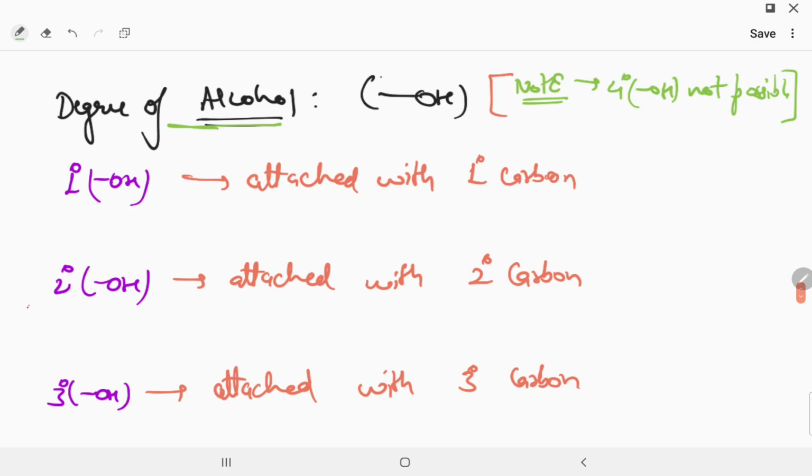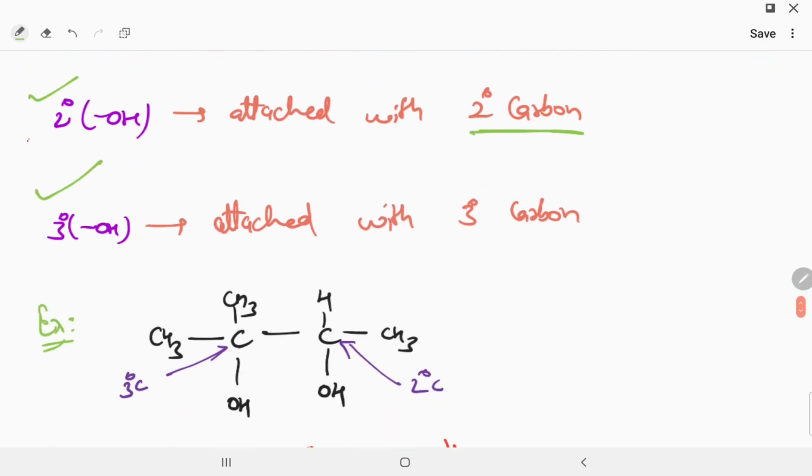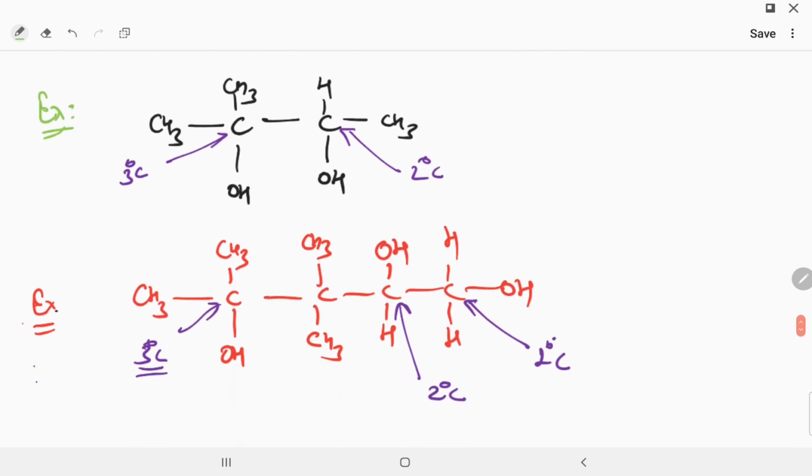Now understand the degree of alcohol, which is similar to the degree of hydrogen. If the alcohol group is attached with 1 degree carbon, it's called 1 degree alcohol. If the alcohol is attached with 2 degree carbon, this is called 2 degree alcohol, and if attached with 3 degree carbon, that is called 3 degree alcohol. Now you can see that 4 degree alcohol is not possible. Now this is the structure I will make. If you remember, this alcohol group is attached with 3 degree carbon, so this alcohol is called 3 degree alcohol group.